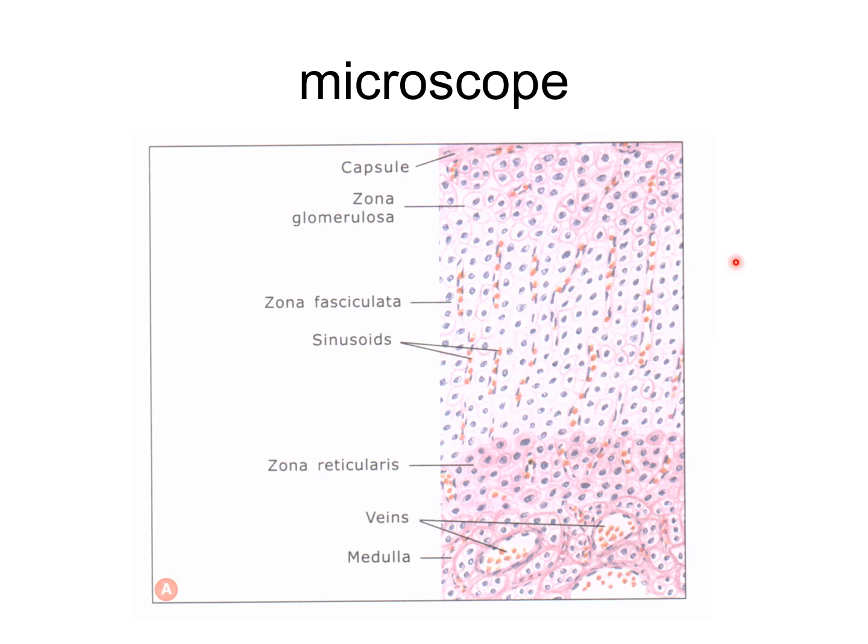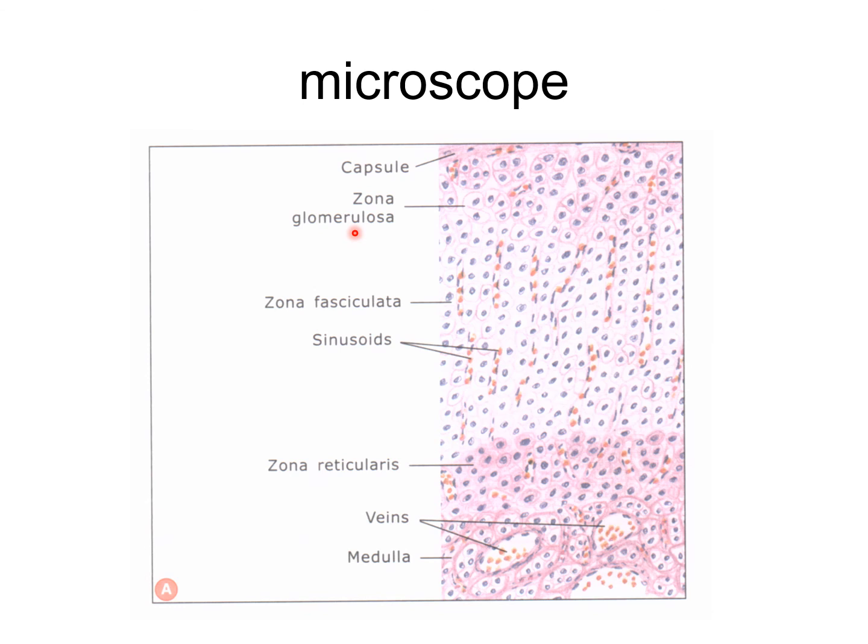The suprarenal cortex is made up of cells arranged in cords, with sinusoids intervening between the cords. On the basis of the arrangement of the cells, the cortex can be divided into three layers: the outermost zona glomerulosa, the middle zona fasciculata, and the inner zona reticularis. First, the zona glomerulosa. What is the zona glomerulosa? It is the outermost layer and constitutes the outer one fifth of the cortex.